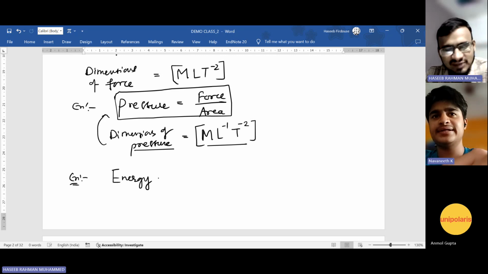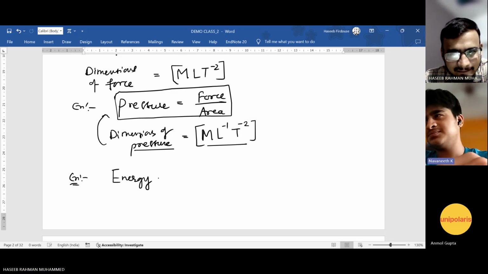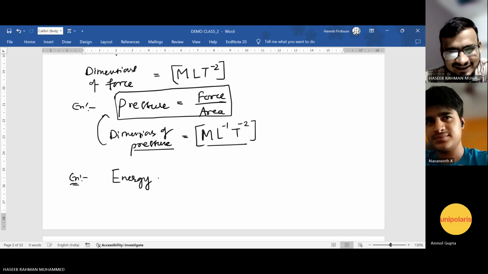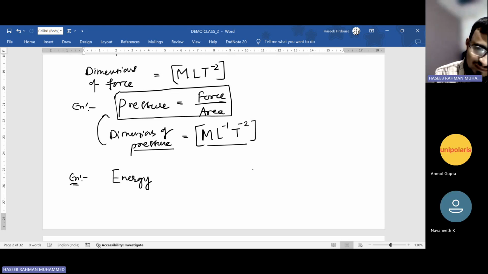Kinetic energy, potential energy. Could you tell me the formula of kinetic energy? I don't know. Okay, what about potential? I'll give you a hint. Try to remember. Kinetic energy is related to mass and velocity. Any idea?